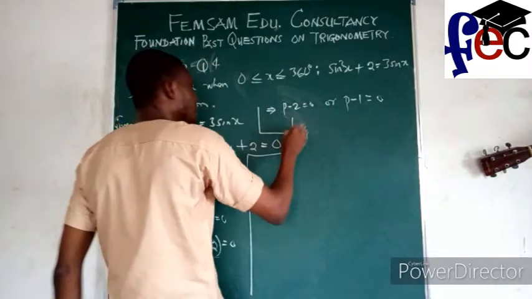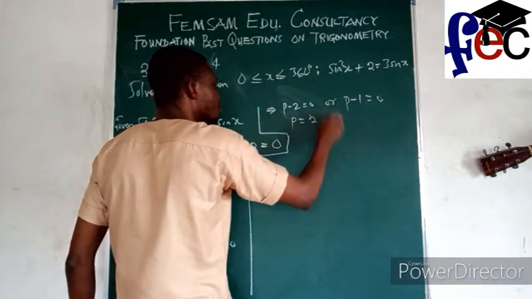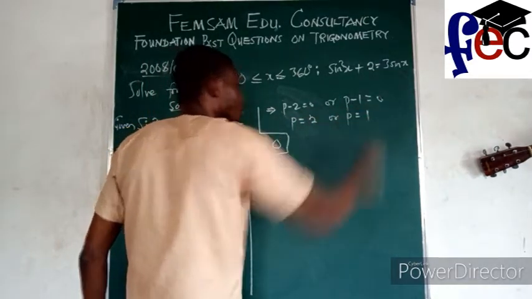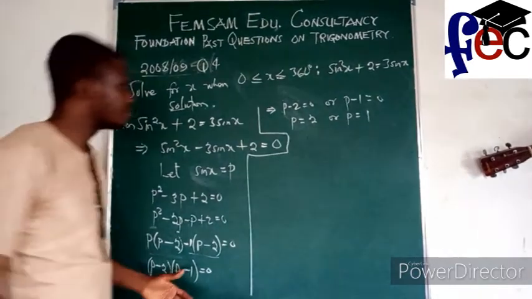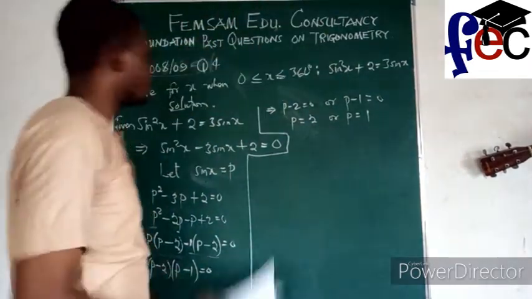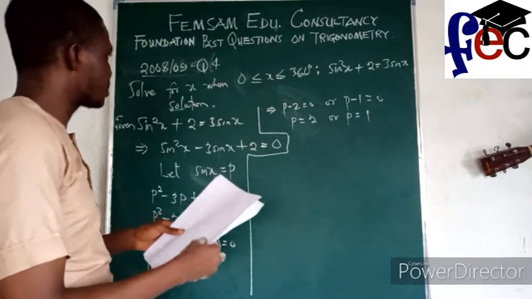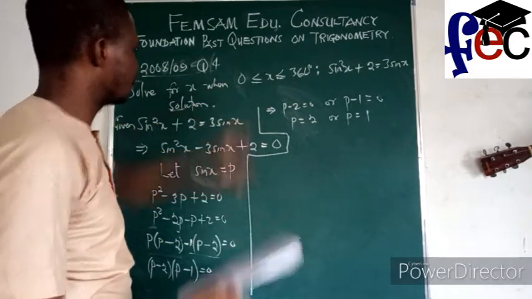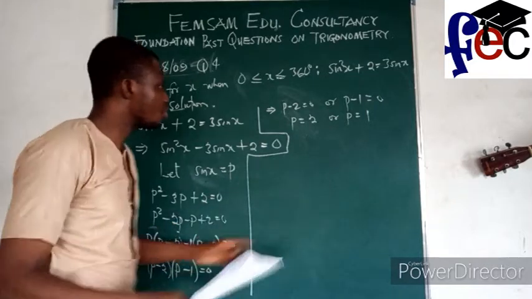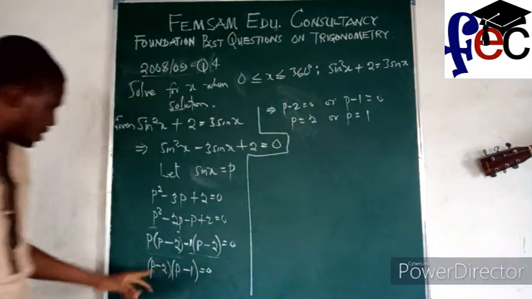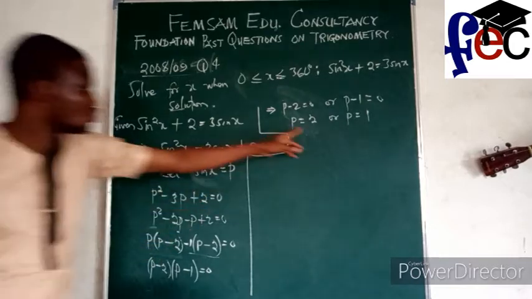So from here my p is equal to 2, or my p is equal to 1. Alright? Now, don't jubilate that you are done. Oh my goodness, I didn't write the option for this. Alright, no problem. So, my p is 2 and 1.